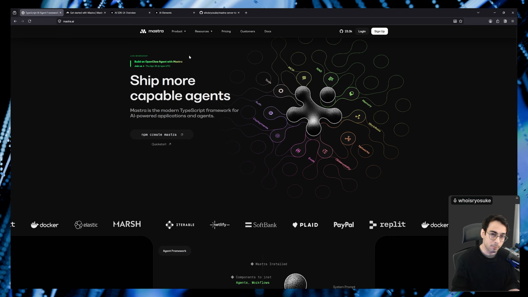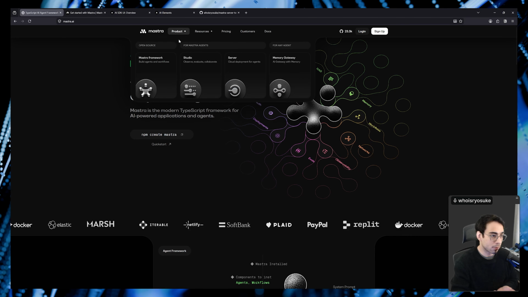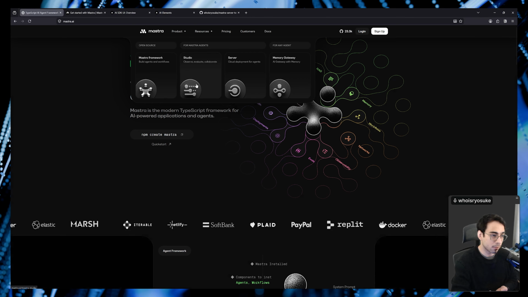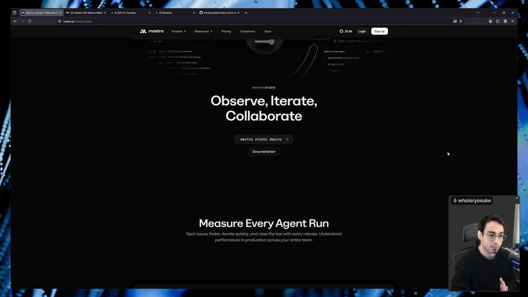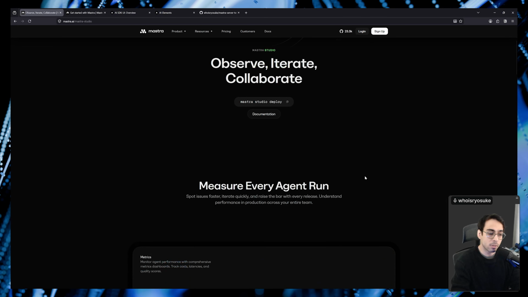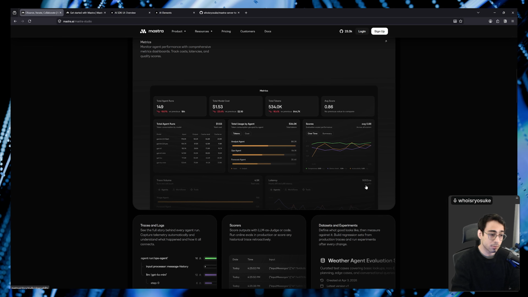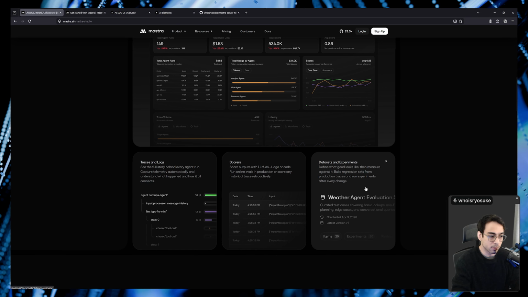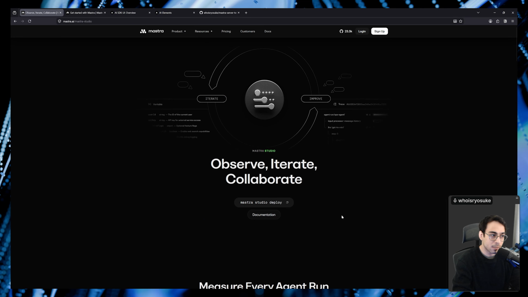Why would you want to use Mastra? You can browse through their website if you wanted to sell yourself on it. But one of the main things that was nice is that they offer a studio admin dashboard for your agents. So I can go in and quickly chat with one if I wanted to, as well as browse metrics and have some observability over my agents and what they're doing. It offers these things out of the box, and that helps you not have to set those things up yourself, which is always nice.